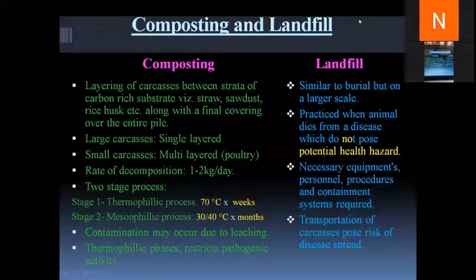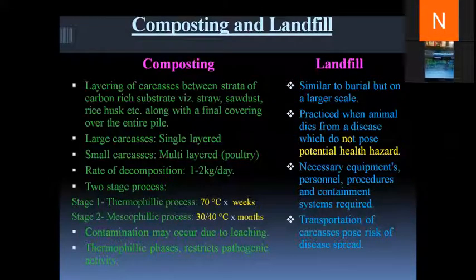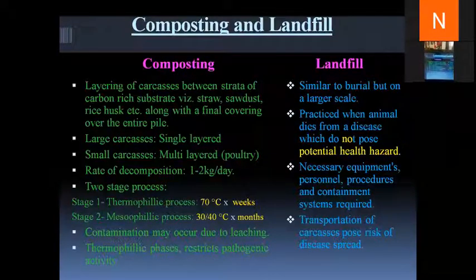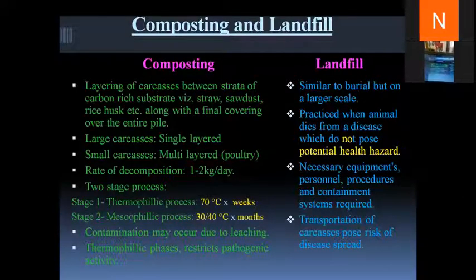Okay. So in composting, we make the animal lie down on a layer, and over that animal a layer of carbon-rich substrate, that is straw and sawdust, is made. And then this entire pile is set up in an area which allows escape of air but does not allow seepage of moisture. Now the base of such an area should be impervious, so that it does not leach into the soil. So mostly the underlying layer either has a plastic sheet which is impermeable to moisture, or is made of concrete.